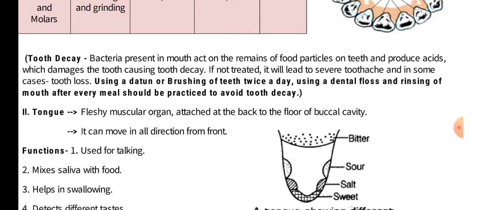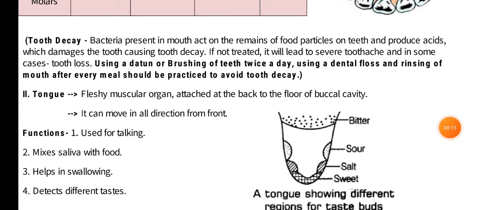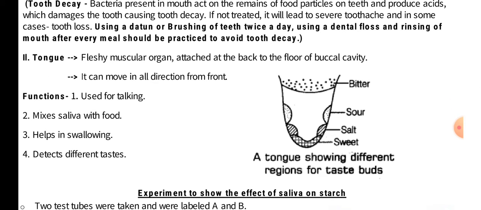The second part of the mouth is the tongue, a fleshy organ attached at the back floor of the mouth, and it can move in all directions. Its functions are: it is used for talking, it mixes saliva with the food, it helps in swallowing, and it detects different tastes. Mixing of saliva is also a very important function, which we will discuss in a little more detail later. The different taste buds can be seen in the diagram: sweet, salty, sour and bitter. These are the different flavors which the tongue identifies, and the different regions for these flavors are also shown.